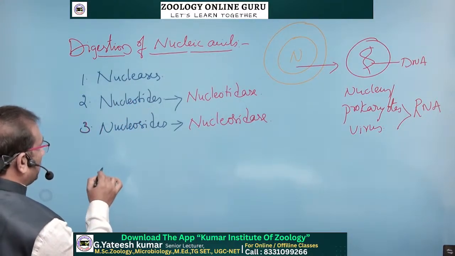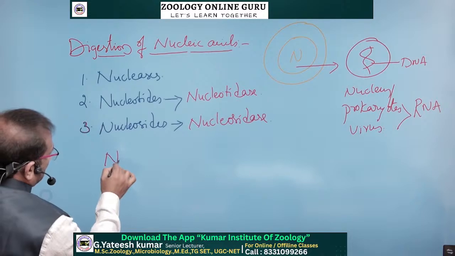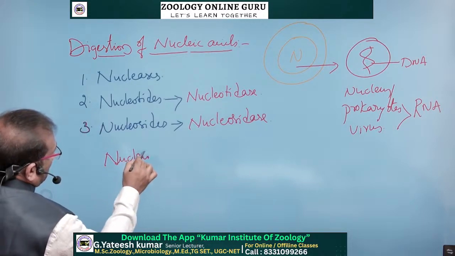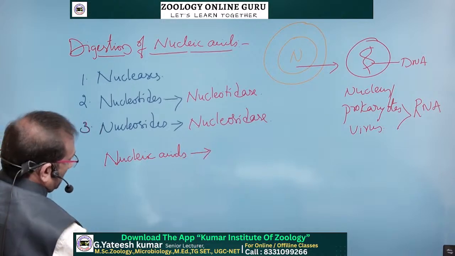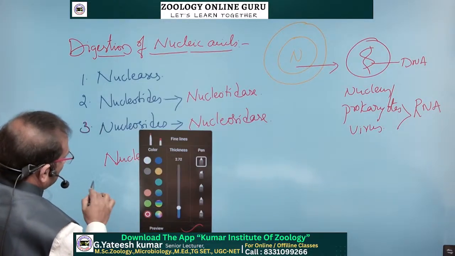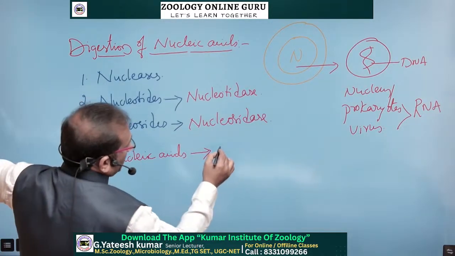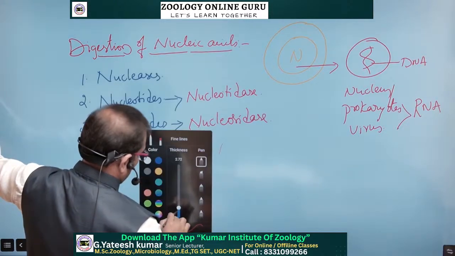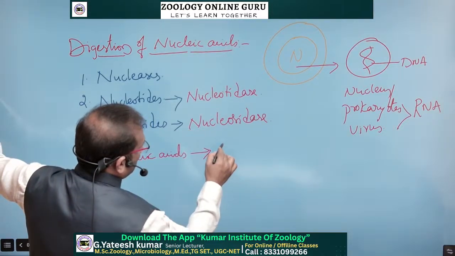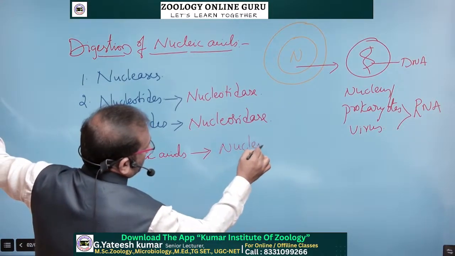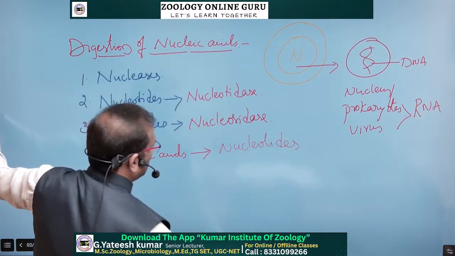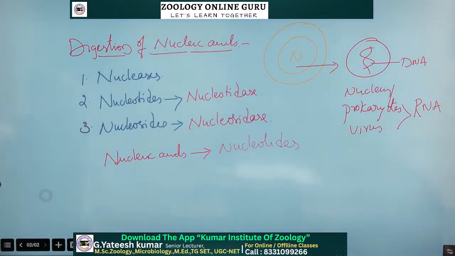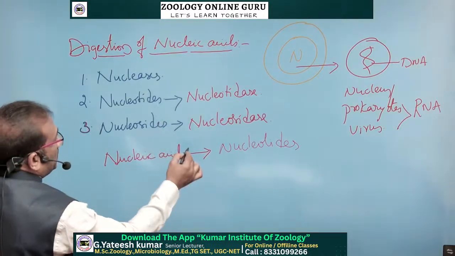So these are the enzymes we require to digest the nucleic acids. First, what happens? Nucleic acids are converted into nucleotides by nucleases.